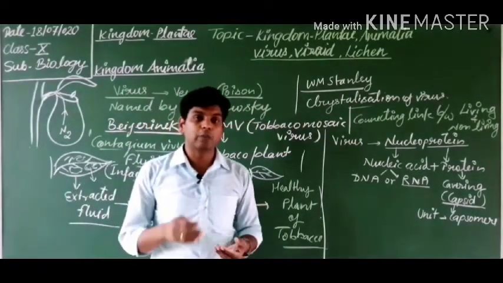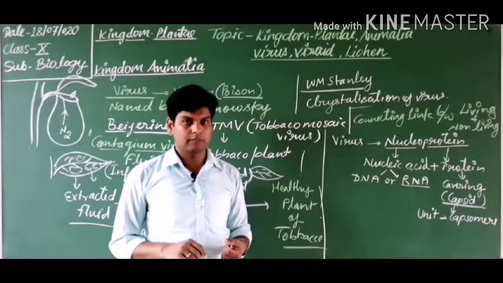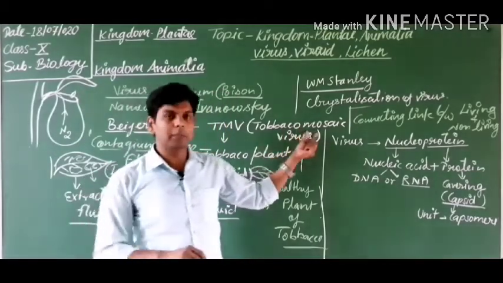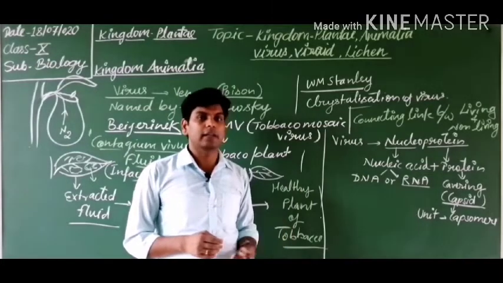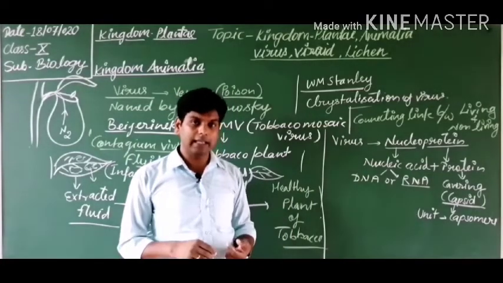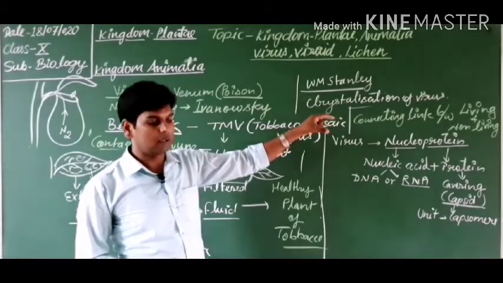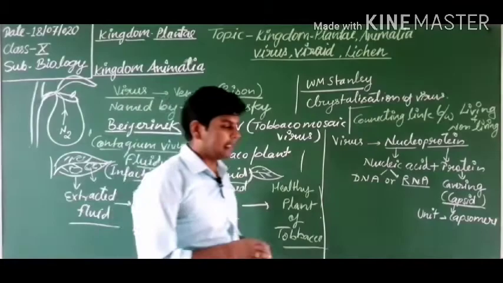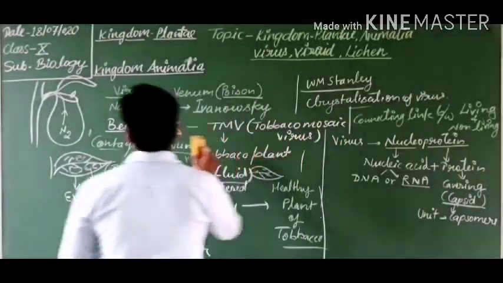Because when a virus is in contact with a living cell, it is living, but after detaching from the living cells, it is just like a dust particle in the surroundings. It is a dead particle. That is why it is known as the connecting link between the living and non-living. Got it?